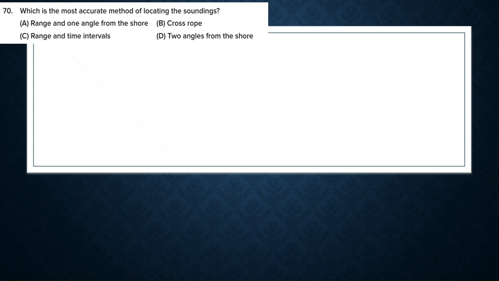Next question. Which is the most accurate method of locating the sounding? Options: range and one angle from the shore, cross rope, range and time intervals, two angles from the shore. Okay, four methods are given.